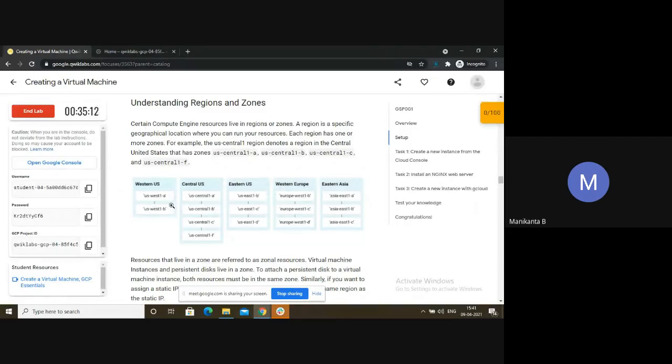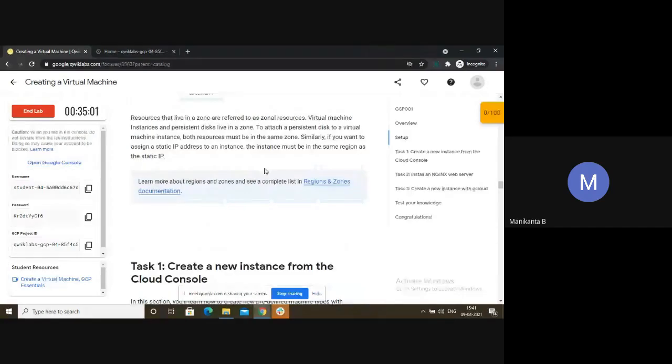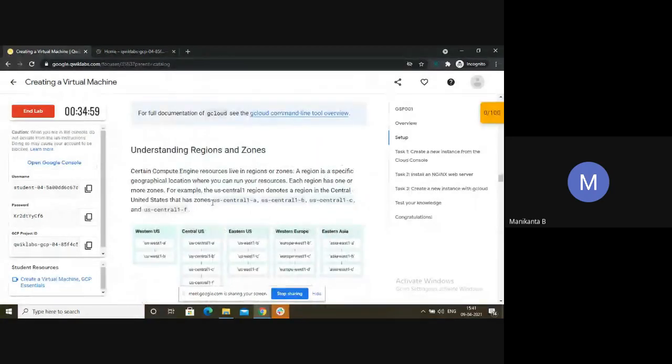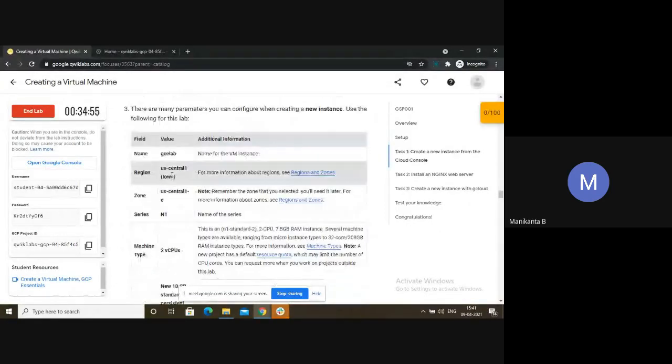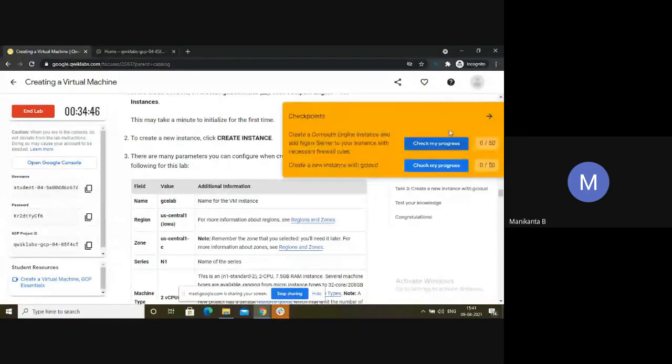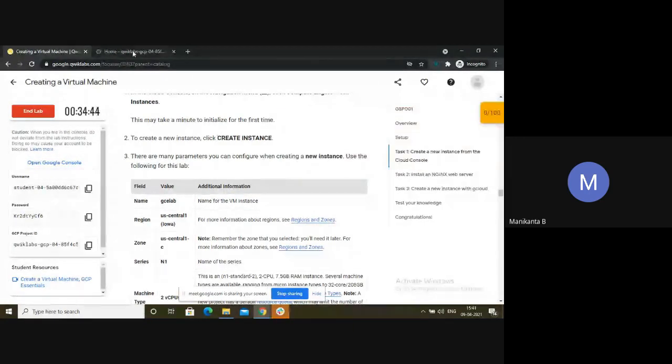Now coming to these regions and zones, these are where you are running your program, whether it is US East A, B, C, D, or US West. Be careful, because in this instruction they will explain which one you should choose. Suppose they have told you to choose US Central 1A. Look here, they have asked the region, choose US Central lower or US Central C. You are not supposed to choose anything else, or else your progress will not be tracked.